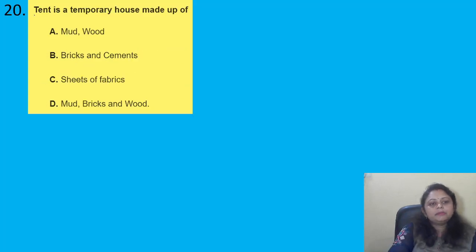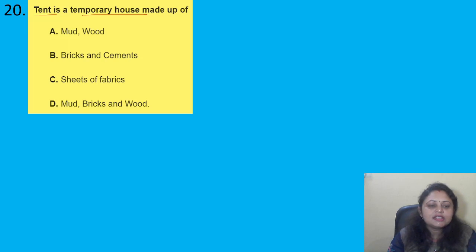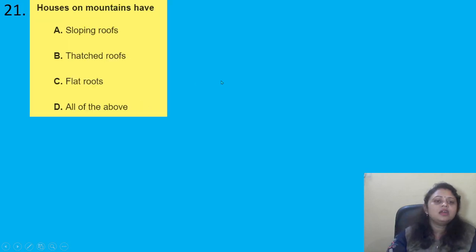Tent is a temporary house made up of, options are A, mud, wood, B, bricks and cement, C, sheets of fabrics, D, mud, brick and wood. So do you know the answer? If you know the answer, you can write in the comment section. So tent is a temporary house which is made up of sheets of fabrics. Cloths are used for this purpose. Coming to the next question.